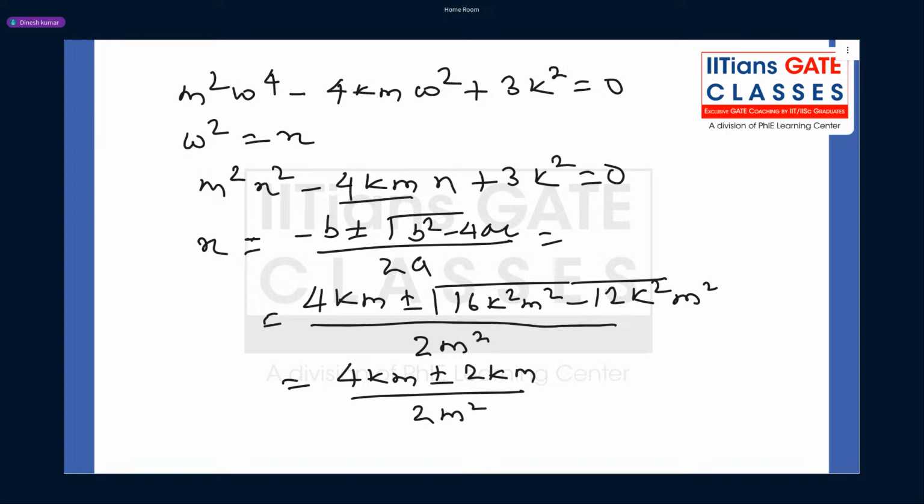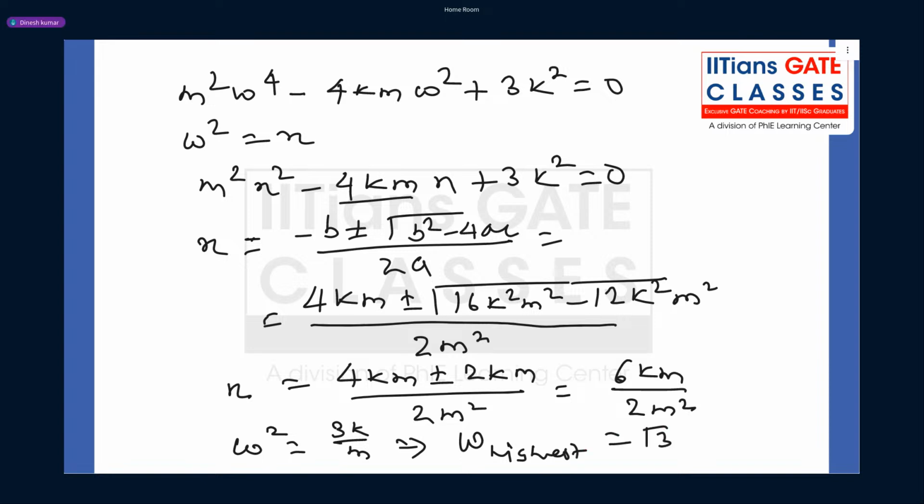Clear? So in this case guys, if you take plus, it will become 6km by 2m square. So x is nothing but omega square. So omega square is 3k by m. So from here, the highest natural frequency, omega highest, is under root 3 under root k by m.